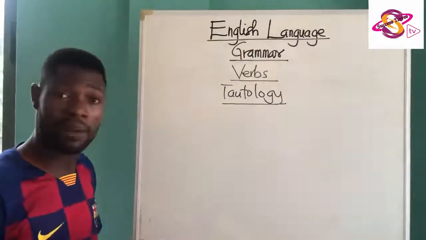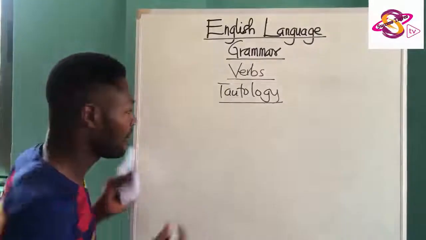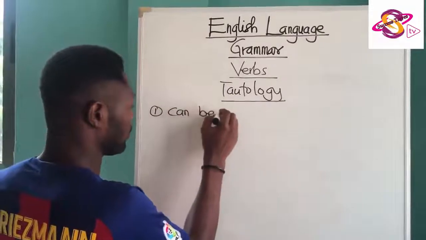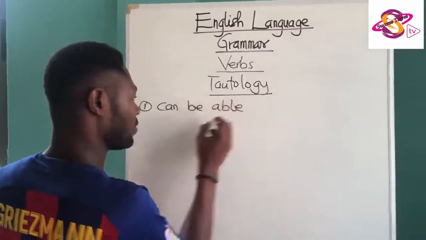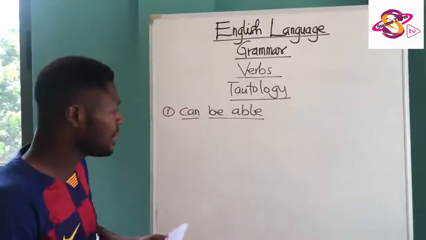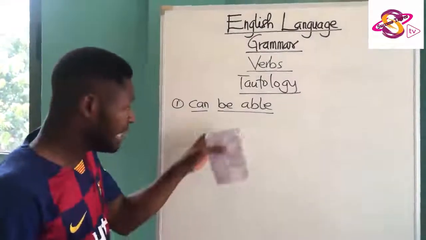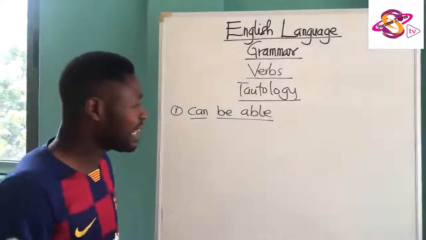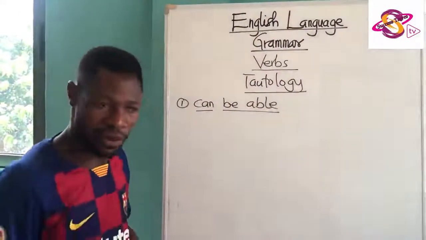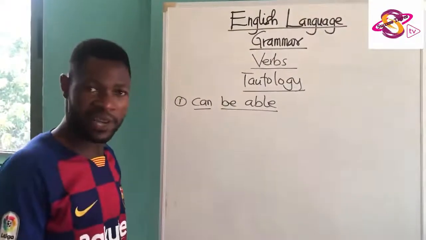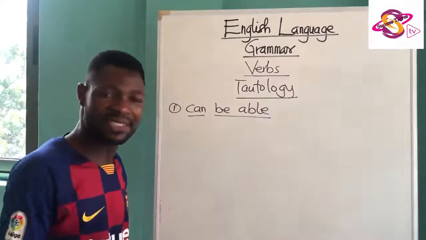The first one I'll talk about is "can be able." Now, if you are asked to define it, "can" has to do with ability to do something. Then "be able to" connotes or denotes the word ability. So you have "can" plus "be able." Oh, we Chelsea fans, we can be able to beat Barcelona. Or we Real Madrid fans, we can be able to beat Manchester City.